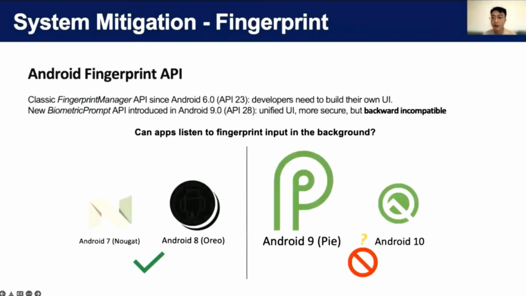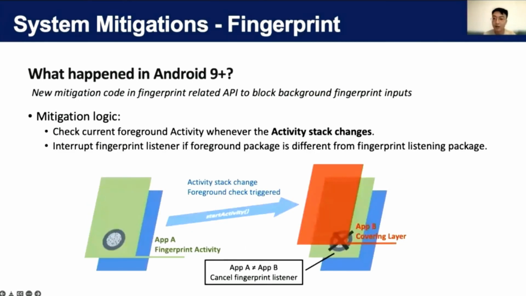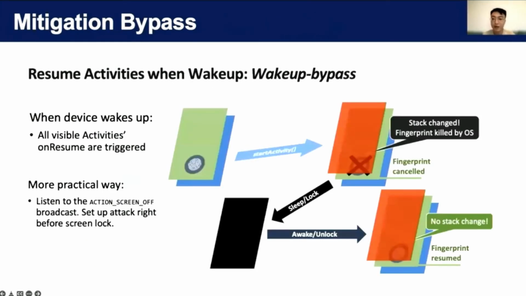For fingerprint, the story is more complicated. Android started to provide the fingerprint API since Android 6, and only added a background access check starting from Android 9. That means Android 9 checks whether the fingerprint listening activity is in the topmost foreground. This check is performed whenever the activity stack changes. If the check fails, the fingerprint listener will be interrupted by the system. However, this checking scheme misses some corner cases, based on which we propose some bypasses.